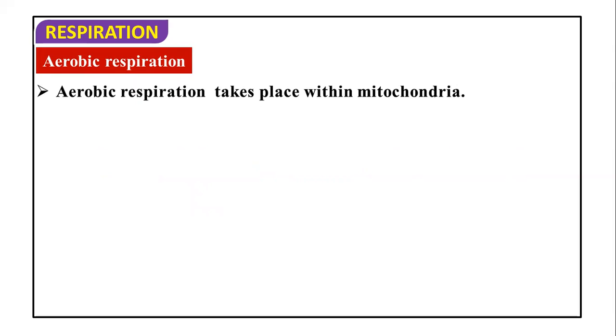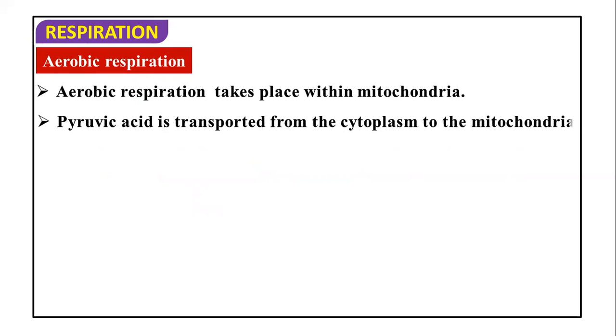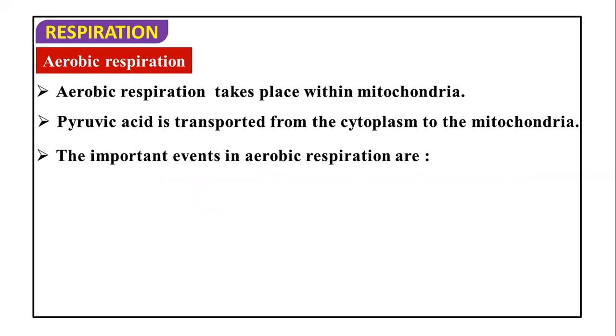Whatever breakdown of pyruvic acid takes place in the presence of O2 happens in the mitochondria. First, the pyruvic acid, which is synthesized in the cytoplasm, is transported from the cytoplasm to the mitochondria. And in the mitochondria, two important events in aerobic respiration take place through which the breakdown of pyruvic acid occurs.